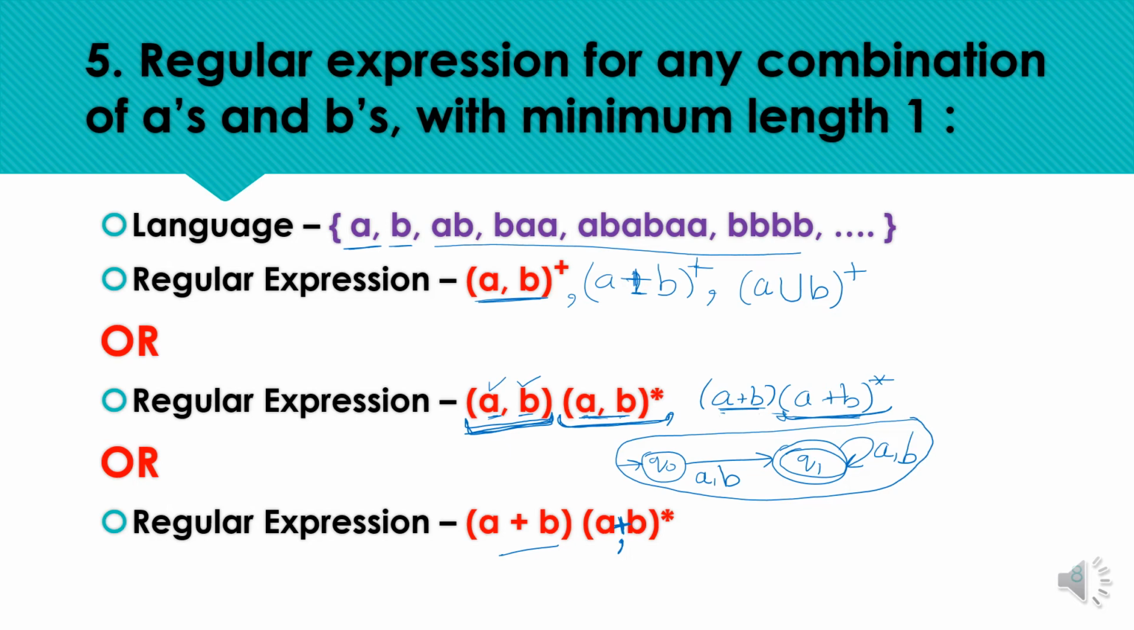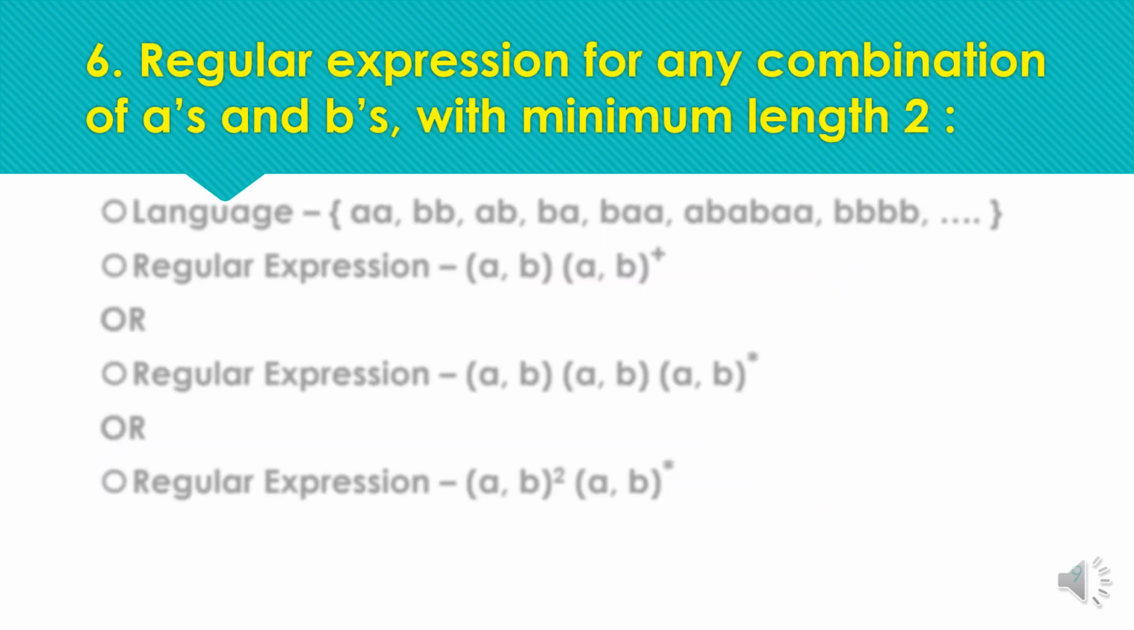Okay, so starting with the next example. Our next example is for any combination of A's and B's with minimum length 2. The possible language accepted by the machine is double A, double B, AB and BA. As we have two input symbols and the constraint on length is 2, the minimum length strings that should be accepted by the machine are double A, double B, AB or BA. These are the minimum length strings to be accepted, and after length 2 all other combinations of A's and B's are acceptable by the machine.